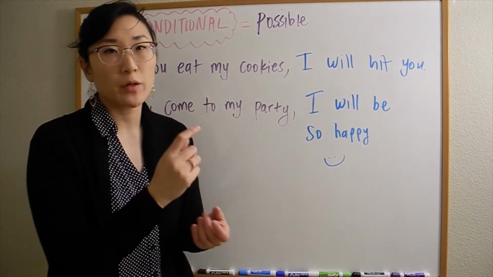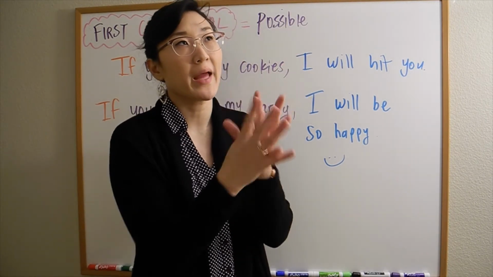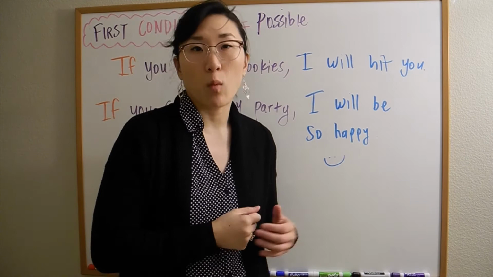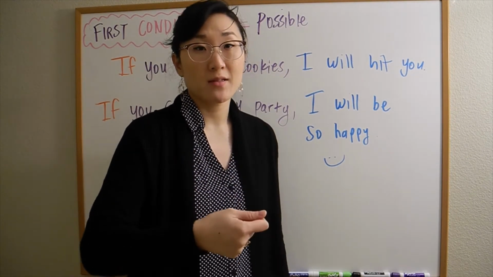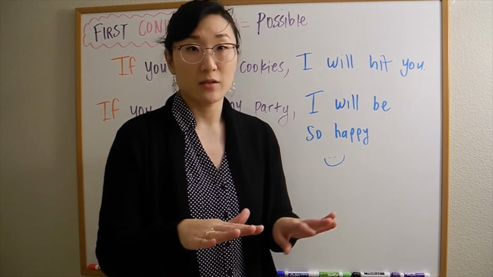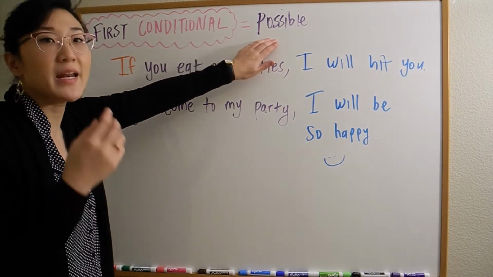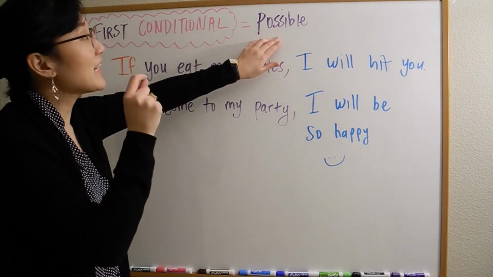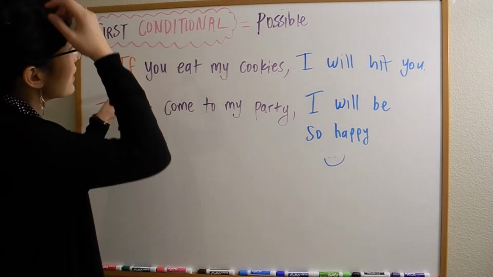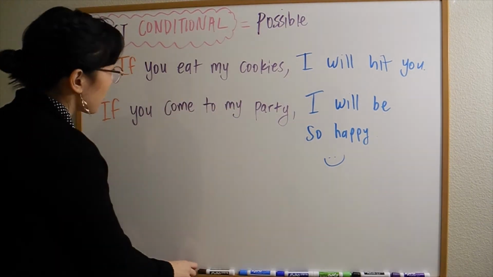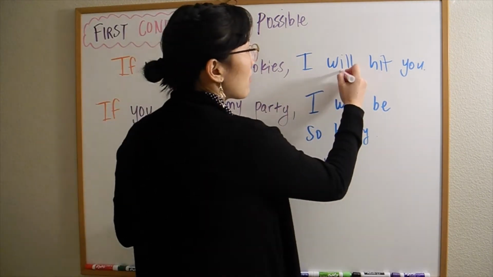Next, we're going to look at the first conditional. Okay. So as a quick review, zero conditional is a fact, right? What happens to your plant, your flower, when you don't give it water? It dies, right? So if you do not water your plants, they will die. Fact, right? Now let's look at first conditional. First conditional is something that is possible. It can happen only if the if clause happens first, right? So if you eat my cookies, this is in the simple present, right? This is in the present. And notice my main clause is in the future.